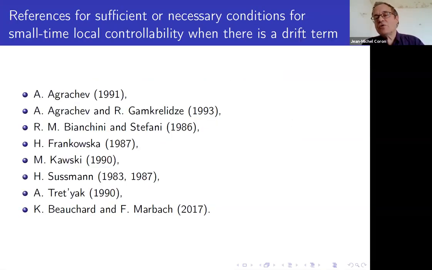So many people have worked on this problem to try to find a necessary and sufficient condition, and it's not known, but there are very powerful sufficient conditions, very powerful necessary conditions. I have listed some people who have worked on this important issue, but the answer is still not completely understood. We do not have the necessary and sufficient conditions for small time local controllability, even if this is a polynomial system.